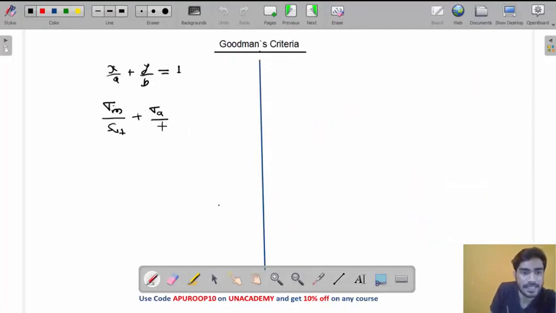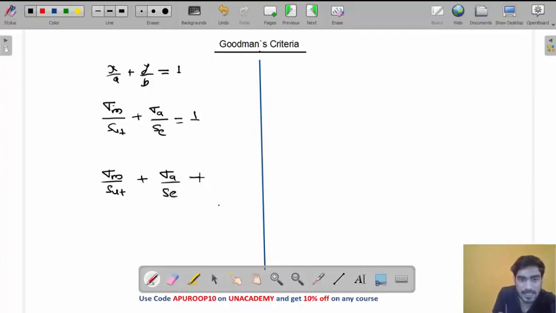At SE, equals 1. And if you divide both of these with the factor of safety, what will you get? Sigma m by SUT plus sigma a by SE equals 1 by FOS.